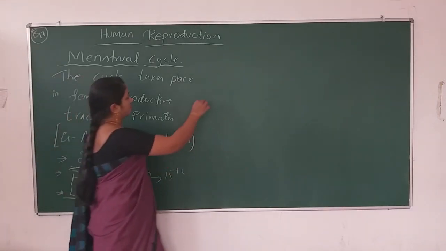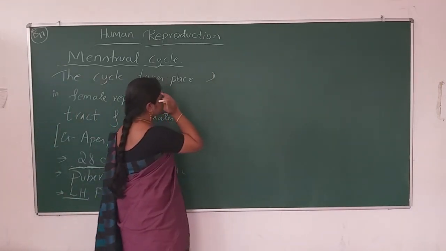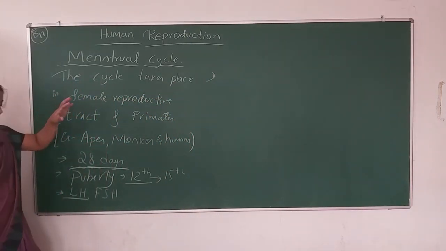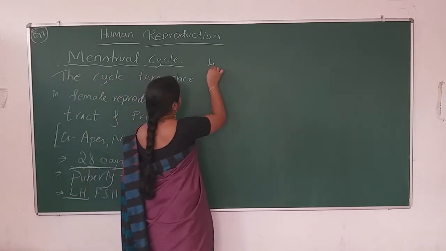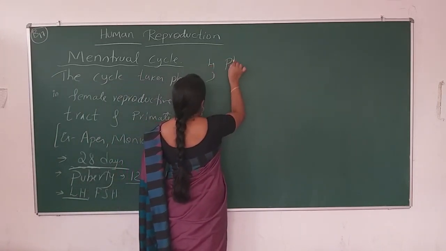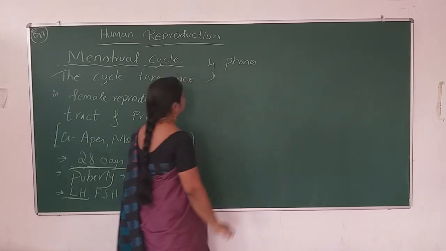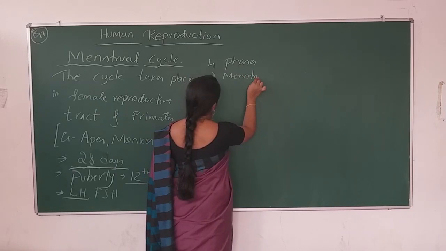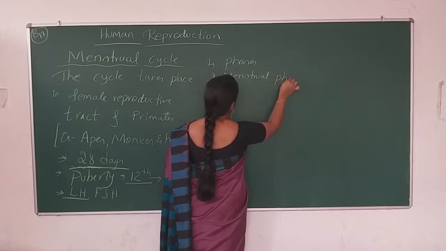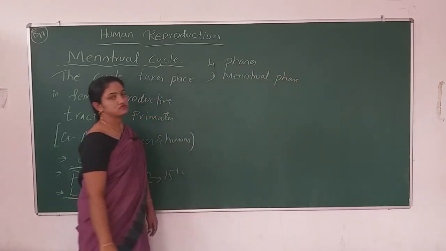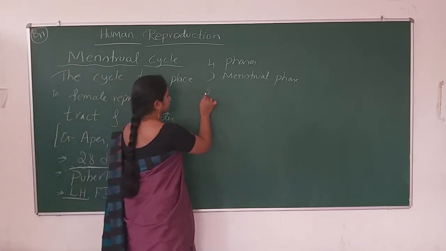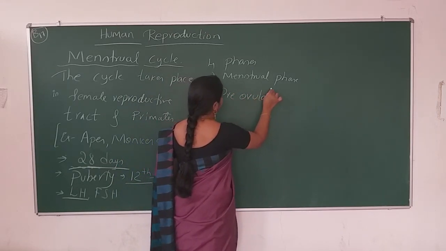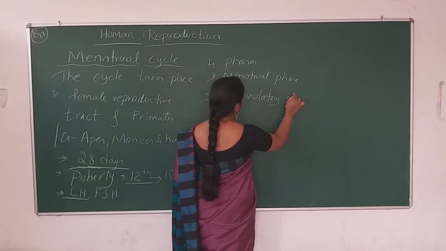The first phase of a menstrual cycle is, okay, let me tell you. There are 4 phases. The first one is the menstrual phase. The second one is the pre-ovulatory phase.